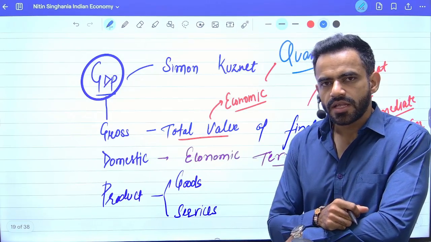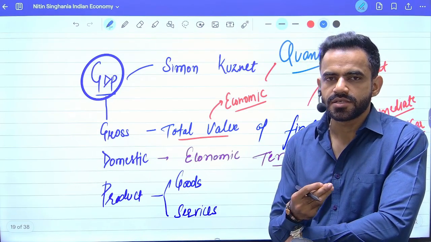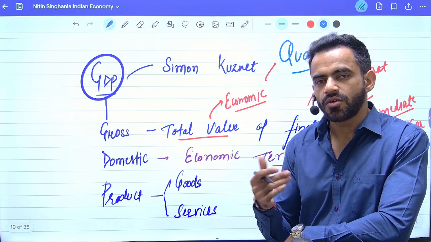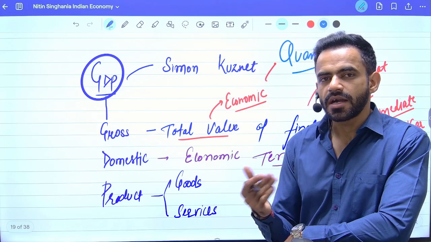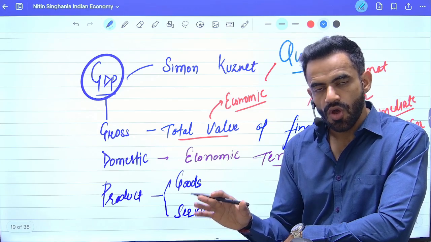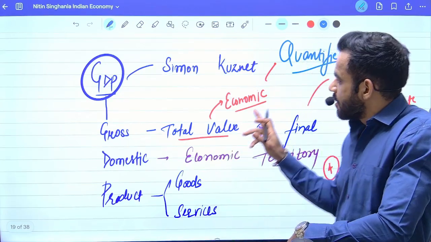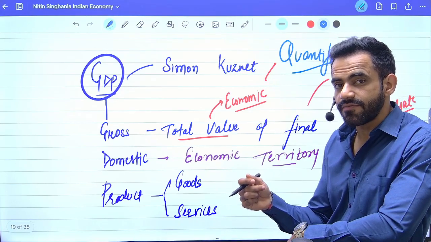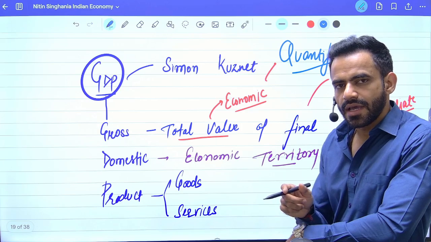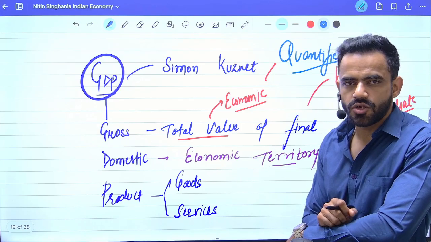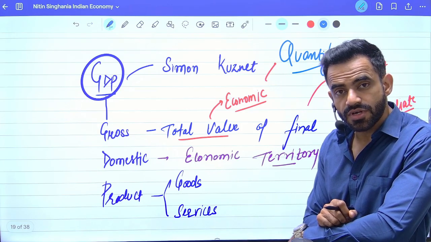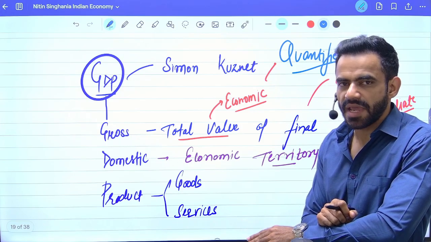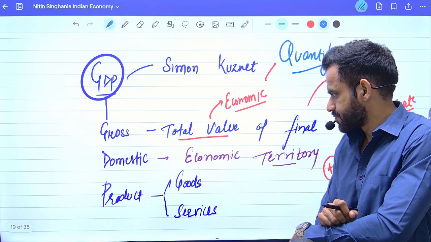For example, the work done by our mothers for the family, they are not paid any money for that household work. So, will it be part of GDP? The answer is no. Why won't it be? Because we cannot quantify it. Why can we not quantify? Because they are not paid any fixed salary for that work. But if the same work is done by a domestic help, will that be counted? Yes, that will be counted. Why? Because the domestic help is being paid money for that work.